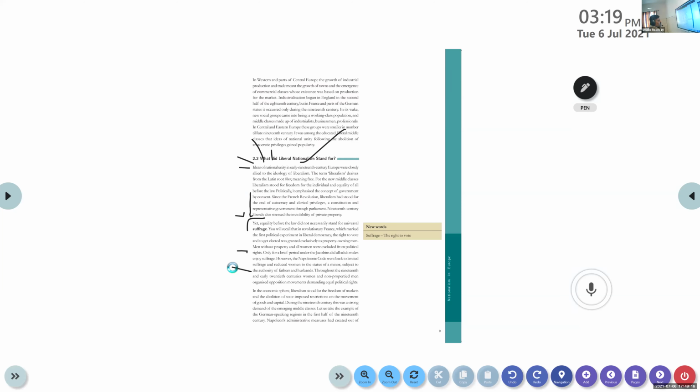Clear? So I will give you two minutes. Just read these two paragraphs and tell me. If there is any doubt, just inform me. Fine.